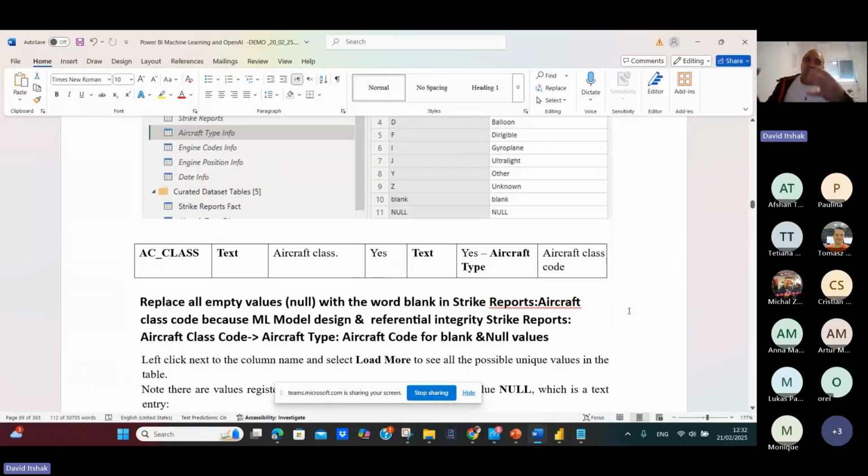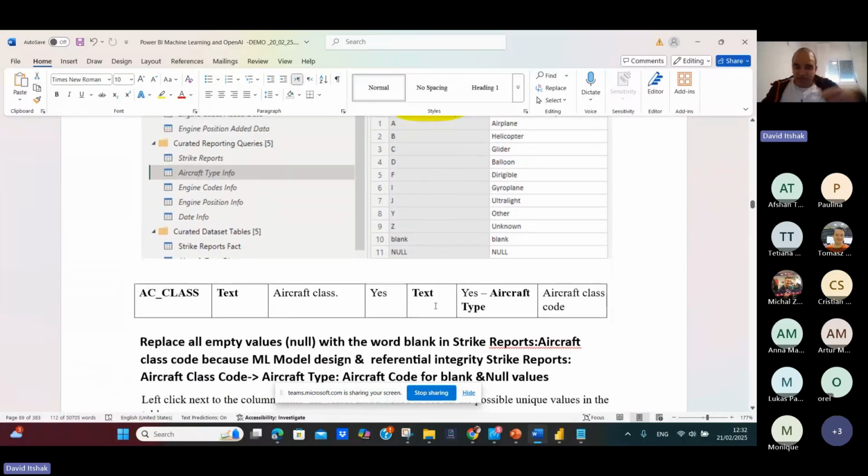Now, an ML model does not know how to handle null values. So I have to replace all blank values in report aircraft class code, because ML model design, refresh, and integrity is part of the report. Strike report aircraft class code is a foreign key to aircraft type aircraft code, and it does not work for blank and null values.